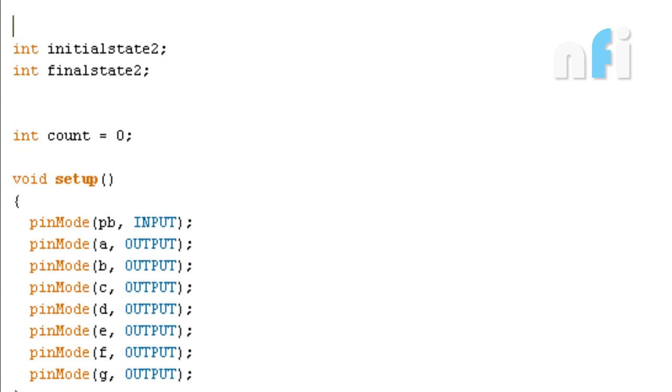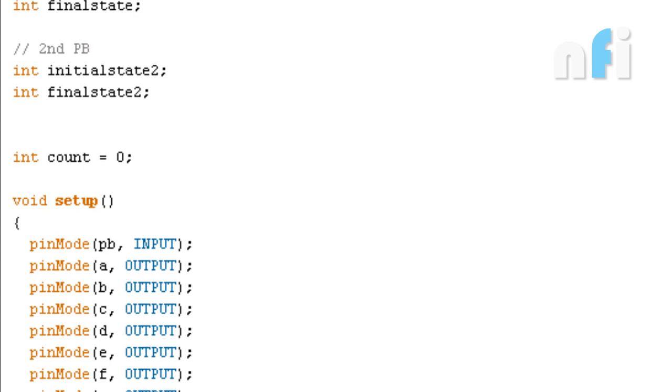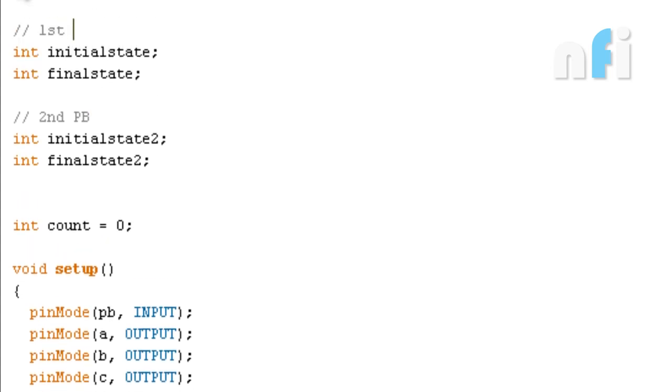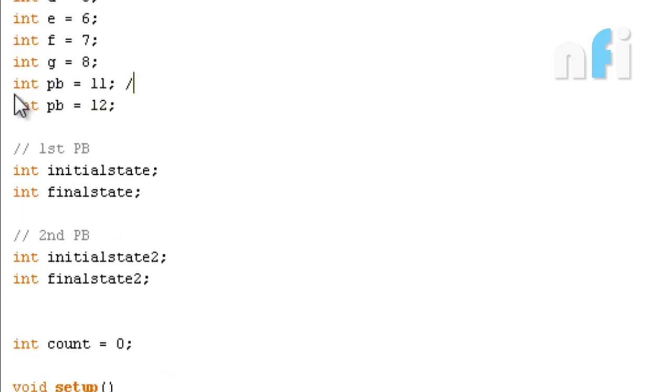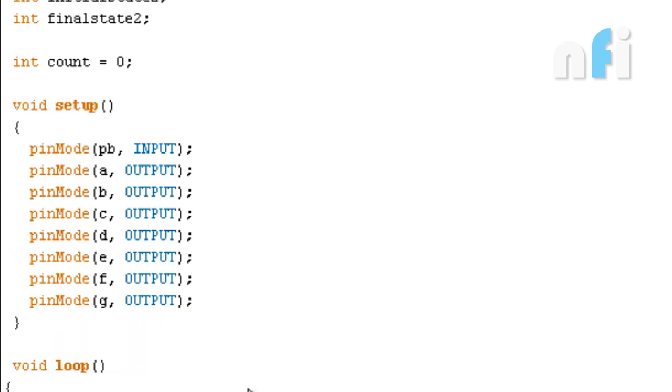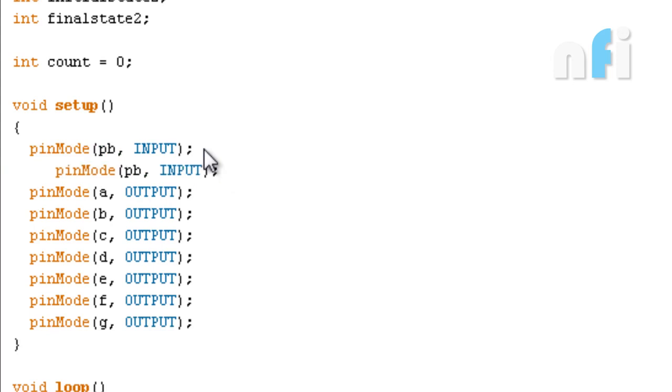Make sure this one is for second push button and first push button. Push button one is for increment, this one is for decrement. Okay, and count variable will remain common for both. Okay, now let's declare push button 2 as an input.